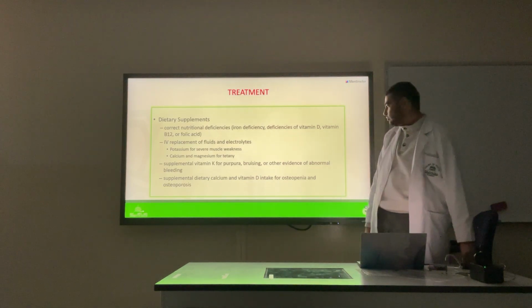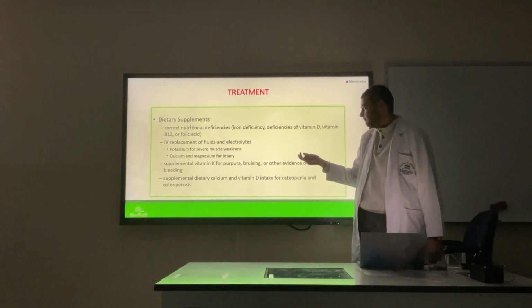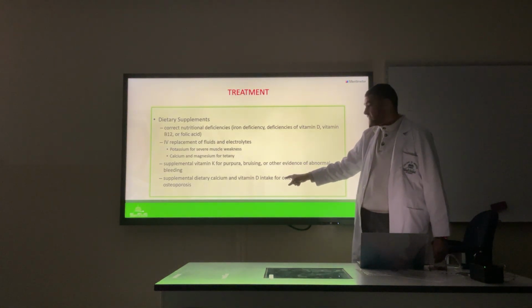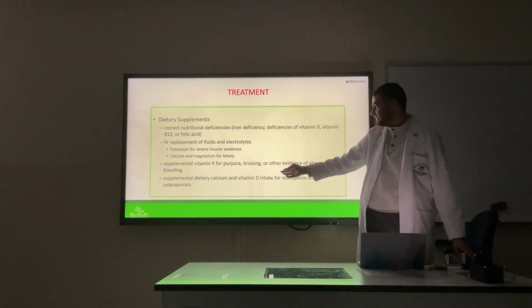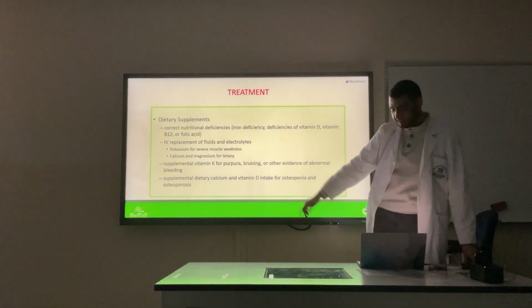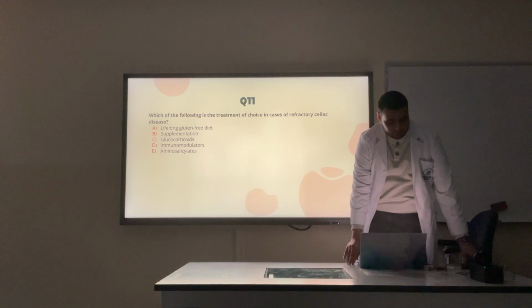Again, that's related to the muscle problems. For children, if you remember, we said there is rickets. We also said there are other bone problems with osteopenia and osteoporosis. We need to increase calcium and vitamin D in order to fix this. And this is, I believe, the last question for celiac disease.